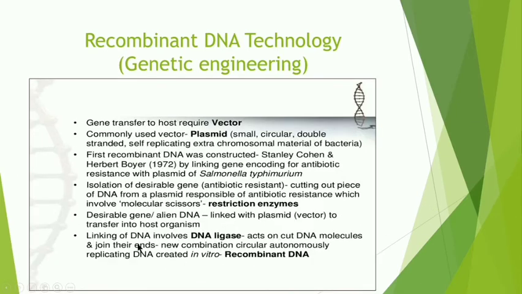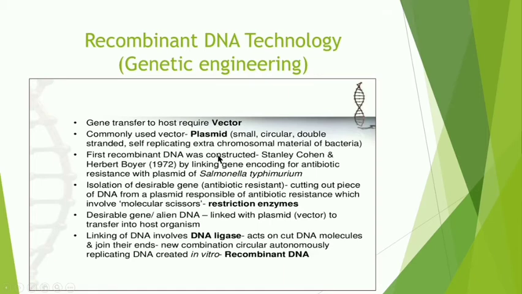Now next, gene transfer to host requires a vector. Just now I explained to you. So this vector is that DNA segment in which the desired gene is inserted. Commonly used vectors are the plasmids. These are the small circular double-stranded self-replicating extra chromosomal material of the bacteria.